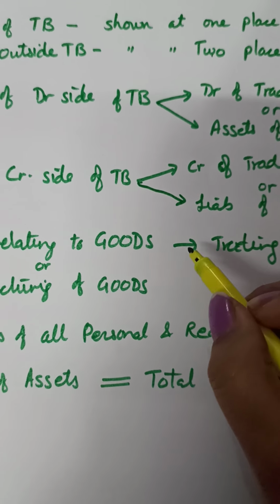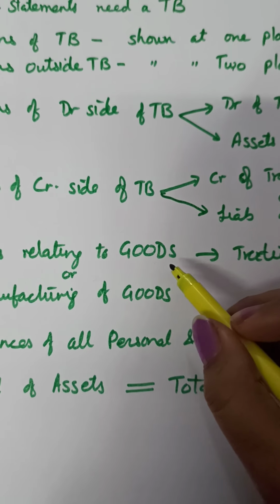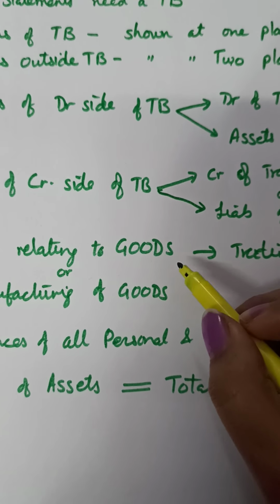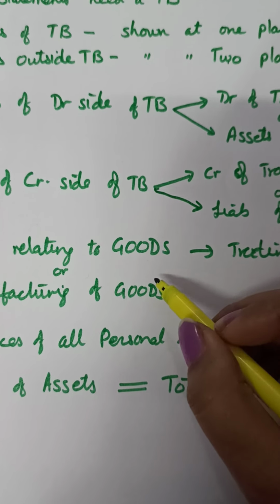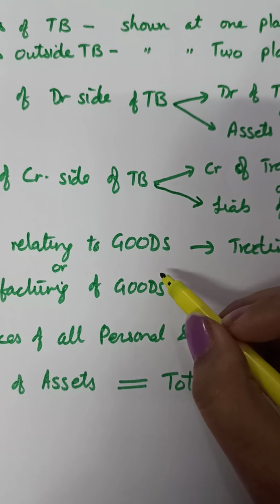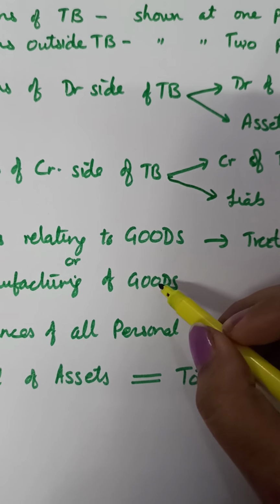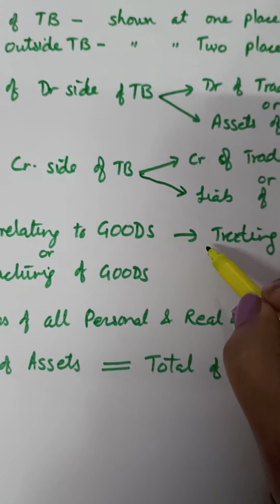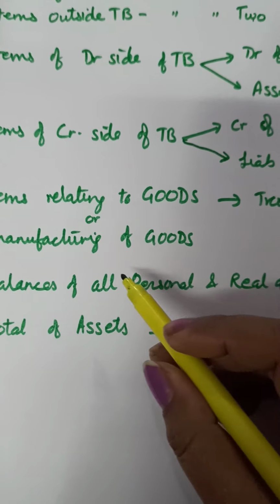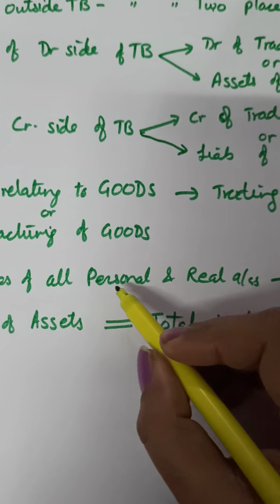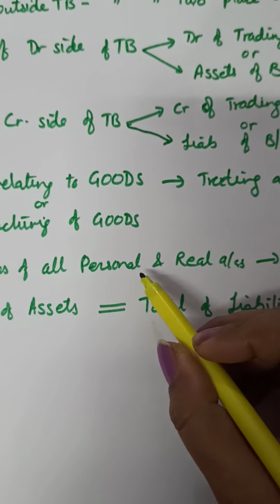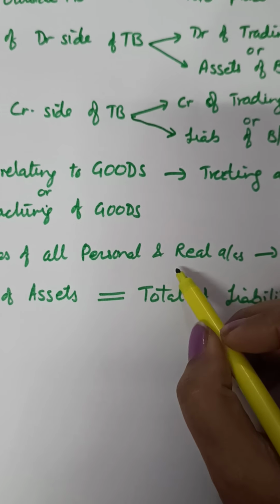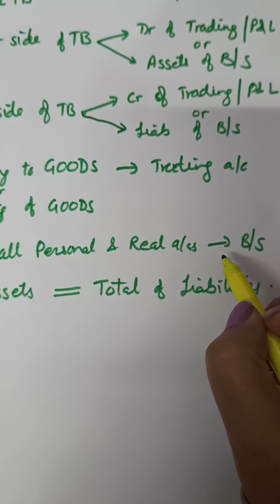These items can be goods purchased, purchase returns, sales return, sales. And balances of all personal and real accounts are always shown in the balance sheet.